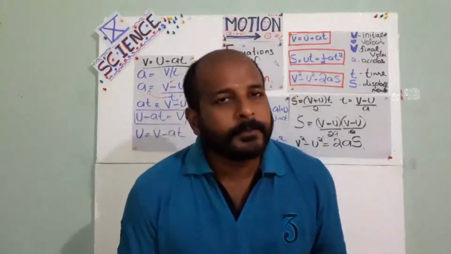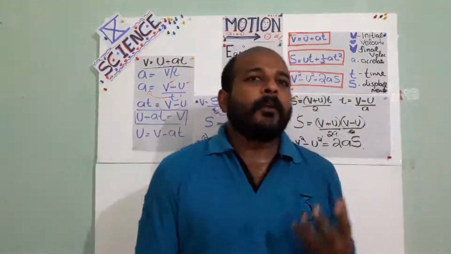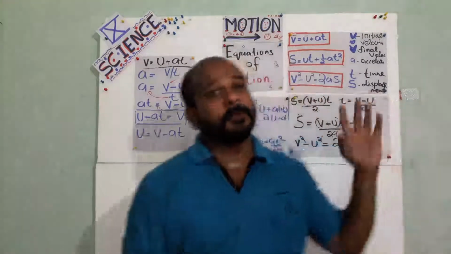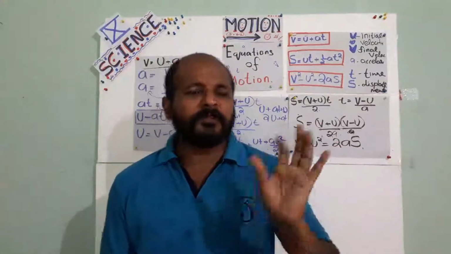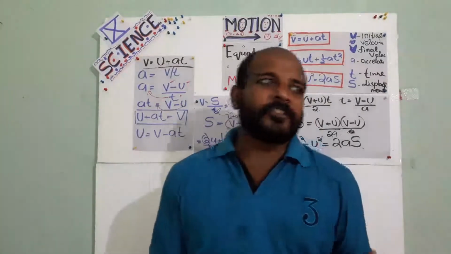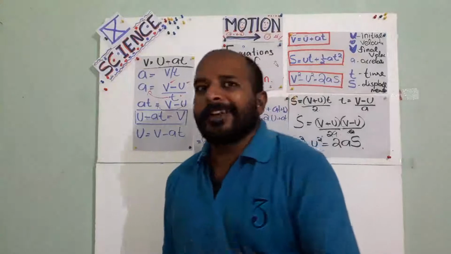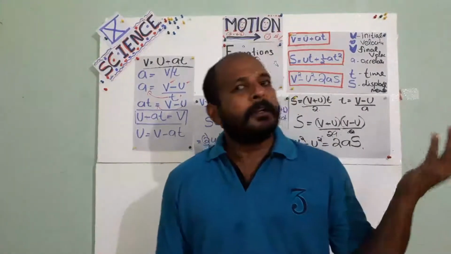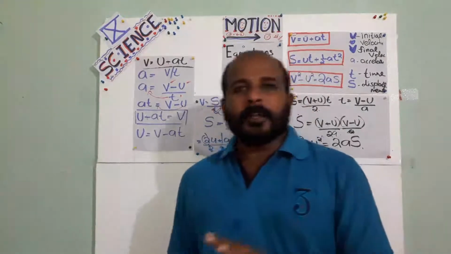Okay, anyway, you know that the area of that velocity time graph will give displacement. Okay, it's simple mathematics. You need to find the area of that drawing. There is a rectangle, there is a triangle. You know the area of a rectangle is length into breadth, isn't it?